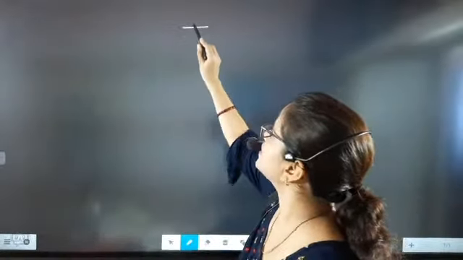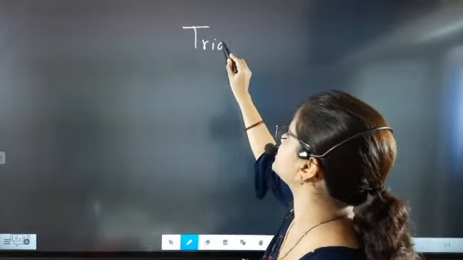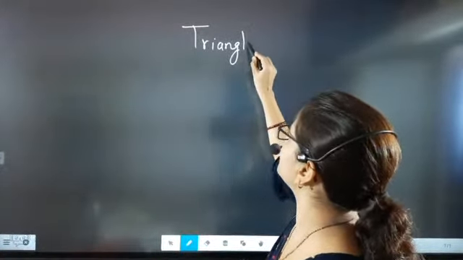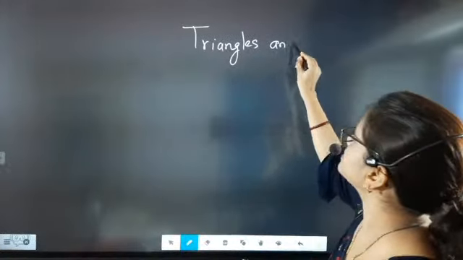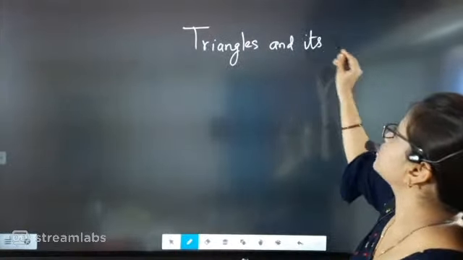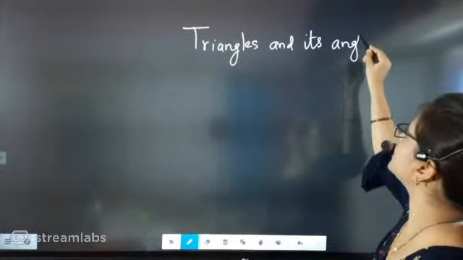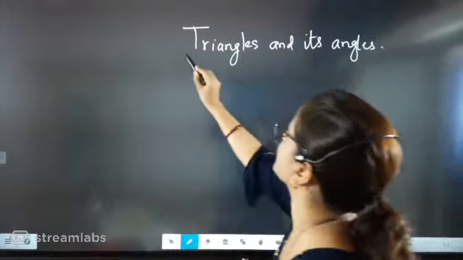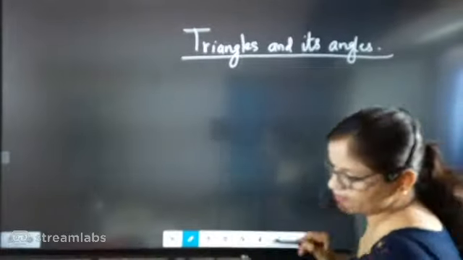So now let's go to triangles and its angles. Now we are going to understand triangles and its angles. This chapter is very, very important. So one by one we are going to understand different types of triangles today. Now one by one I will explain everything beta.